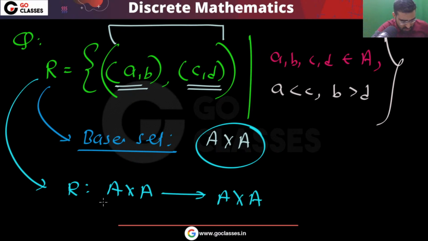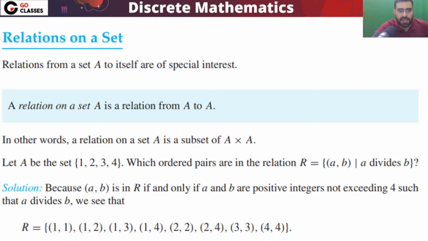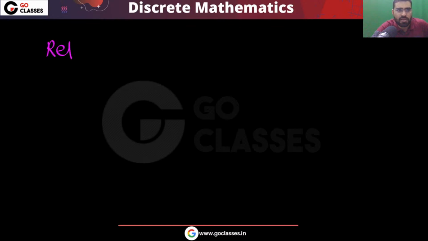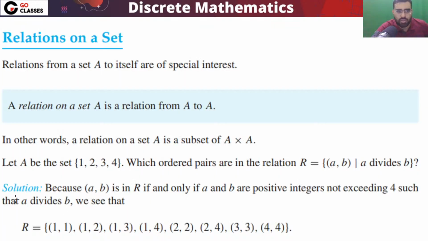So this is a simple point, finding out the base set. Always understand the base set first. Before you solve any question related to a relation, first understand on which set the relation is defined. Now, if you have a relation on set A, then it simply means that it is a subset of A cross A. It will be from A to A.